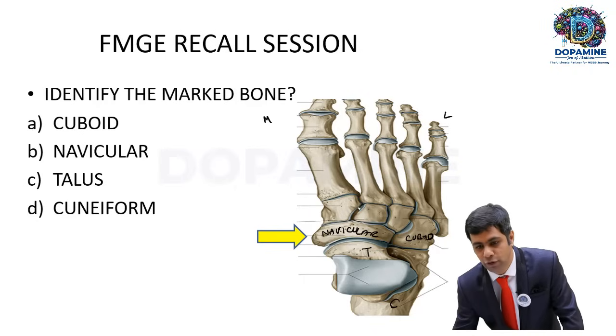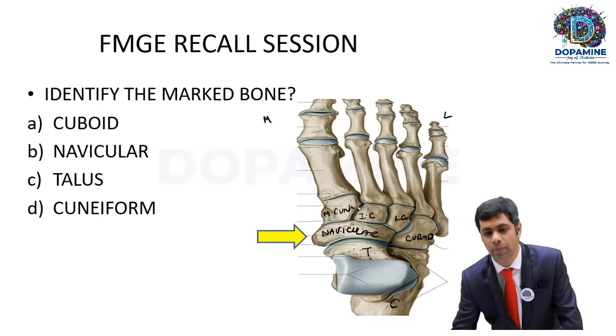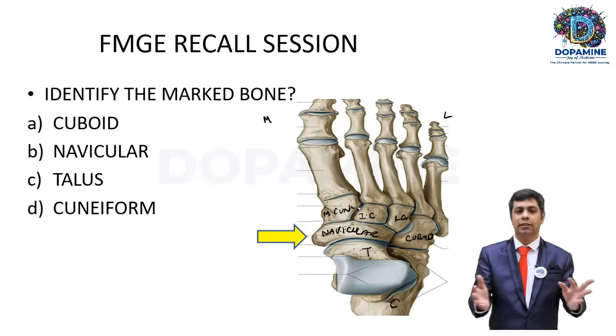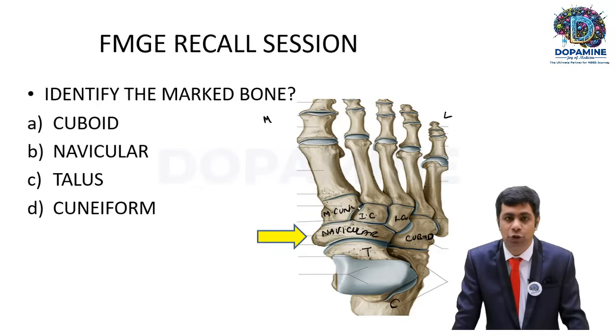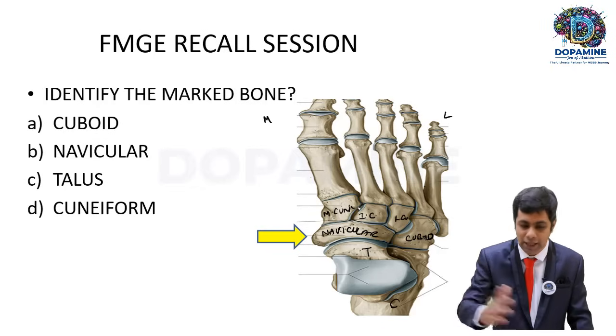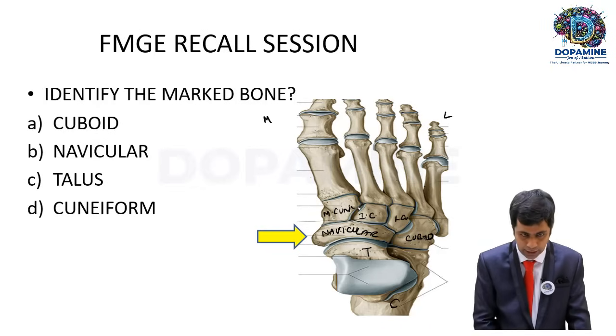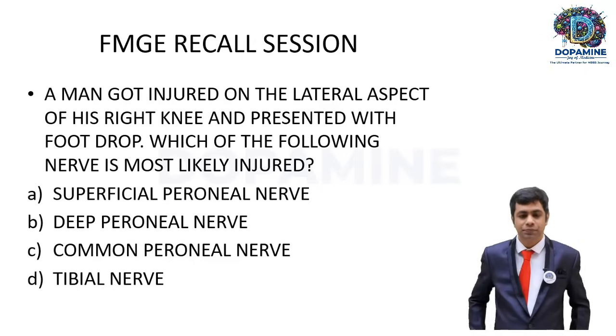And we do have three cuneiforms: the medial cuneiform, the intermediate cuneiform, the lateral cuneiform, and these are the metatarsal bones. So it's a very direct, very simple type of question. So identify the bone. This is a navicular bone. Medially we have the navicular, laterally we have the cuboid. Okay, so next question.